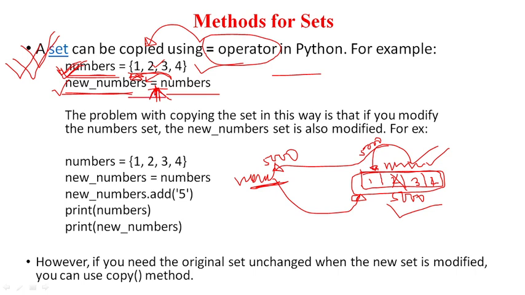Okay, internally they share the same address because of this assignment operator, and due to that both the variables are pointing to the same memory location. If you try to modify the content of this memory location using this variable, then it will be reflected for this variable also. Okay, if you try to modify the data using this variable, then it will be reflected for this variable also, because memories are common for both the variables. Okay, so that is the issue.